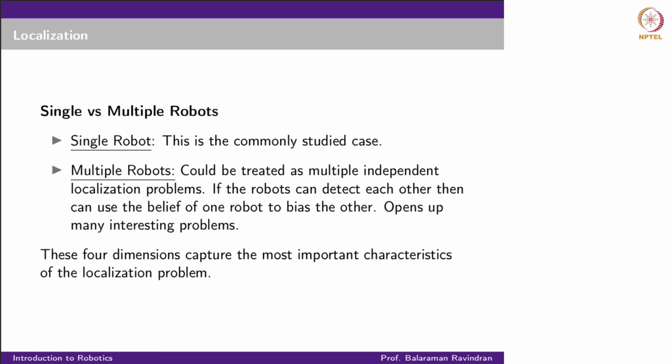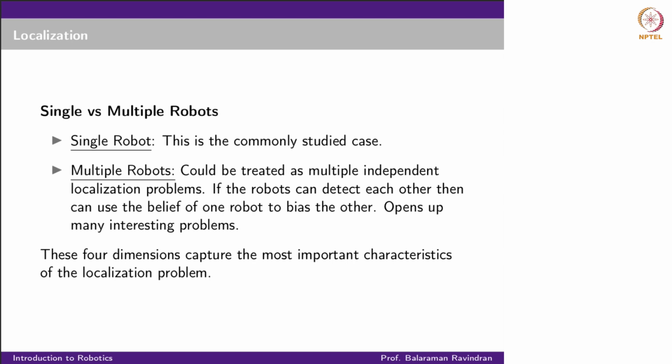So you could treat this multiple robot localization problem as multiple independent localization problems. There is no need to actually consider this as a special case. Just like if there are 10 robots, you have 10 single robot localization problems to solve, and you could do that. But what is interesting is, if I assume that the robots can detect one another.